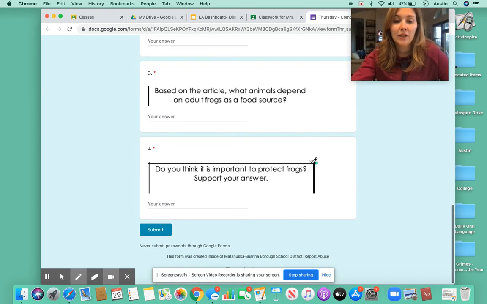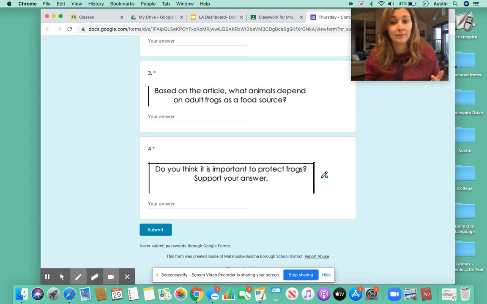All right. Do you think it's important to protect frogs? Now, this is based on you. This article gave you information. So based on this article, do you think it's important to protect frogs? You cannot just say yes. Yes, I think it's important to protect frogs. You need to support your answer.